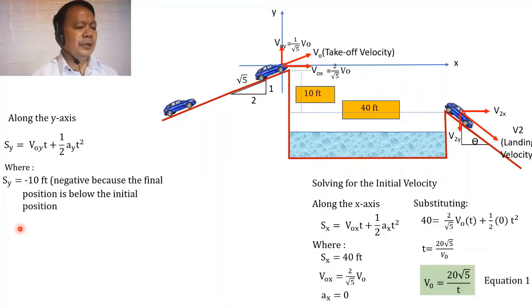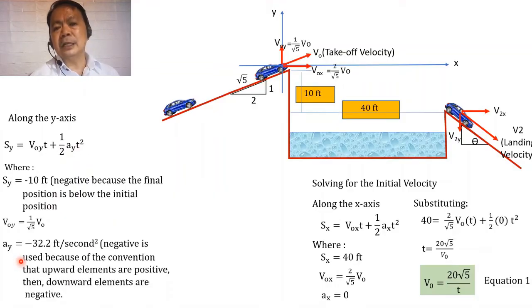Similarly, our v sub oy will be equal to the vertical component of the initial velocity, which is directed in the upward direction. Hence, it will be treated as positive. Okay, we also have our a sub y representing the acceleration due to gravity. And because it is directed downward, therefore, for convention, we shall be using a sign of negative for the acceleration. So our acceleration will become equal to negative 32.2 feet per second squared.